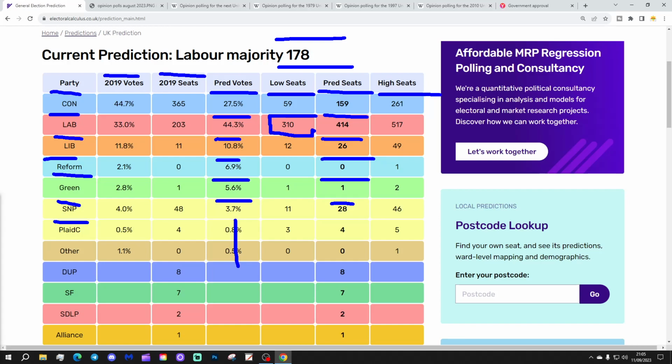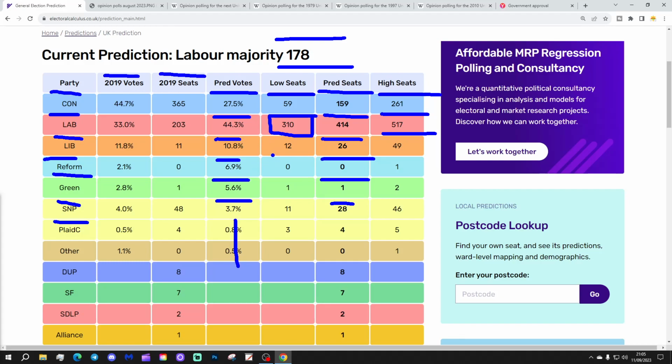now at the low end of the margin for error, Labour actually don't get a majority, so they've got to get to 326 to get a majority. So at the low end, Labour now are in hung parliament territory. But that's going to be interesting to keep an eye on, that low end score, to see whether that continues to fall. At the high end, though, they could be as high as 517 seats, which would be an absolutely phenomenal result for them and will give them the biggest landslide they've ever seen in British political history.